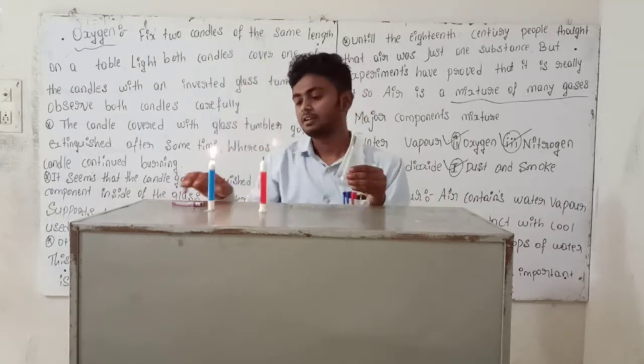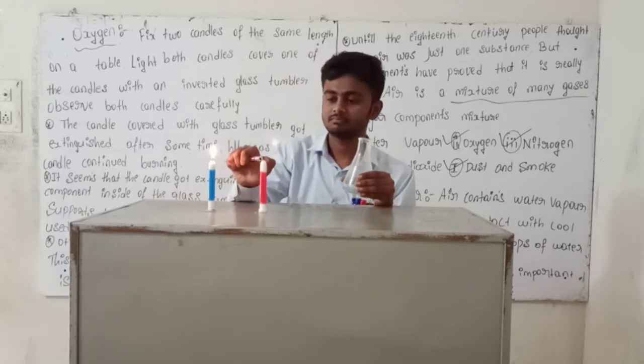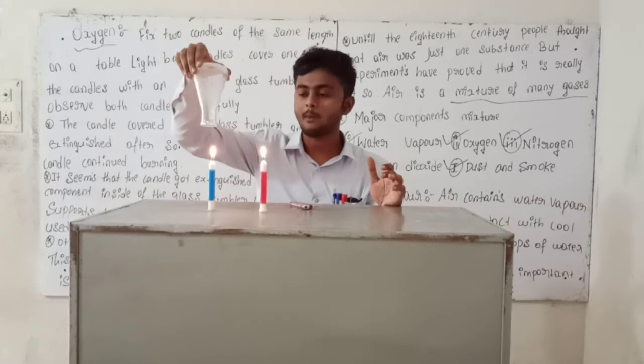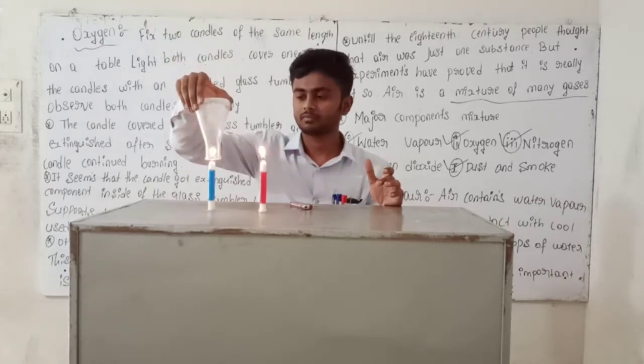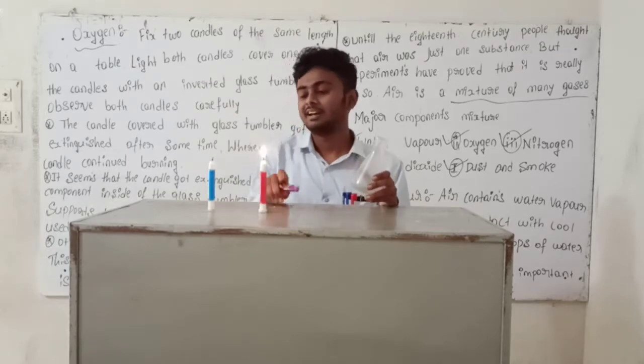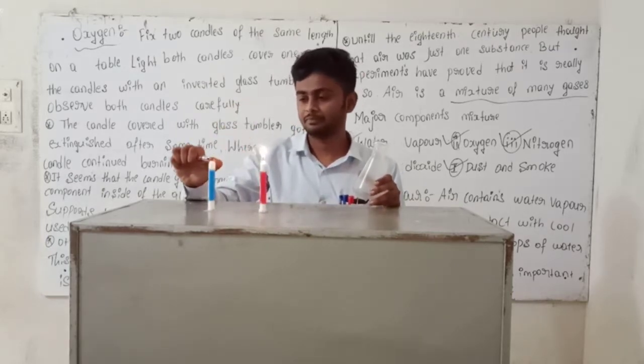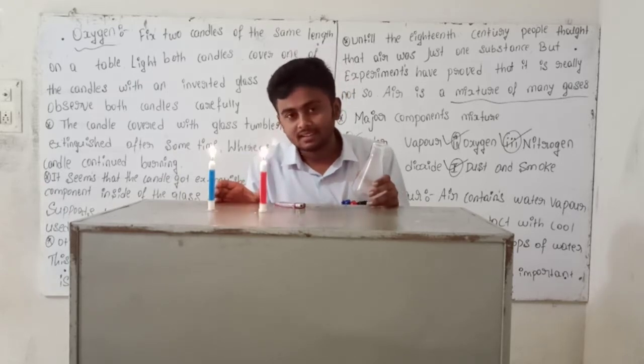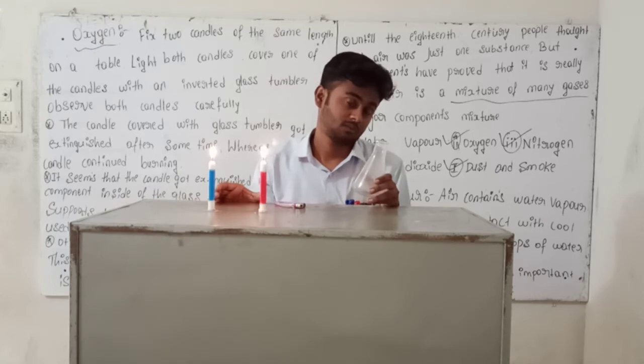Observe it. This time, this candle. See. In the beginning only, one more time. The two candles glow. Yes or no?